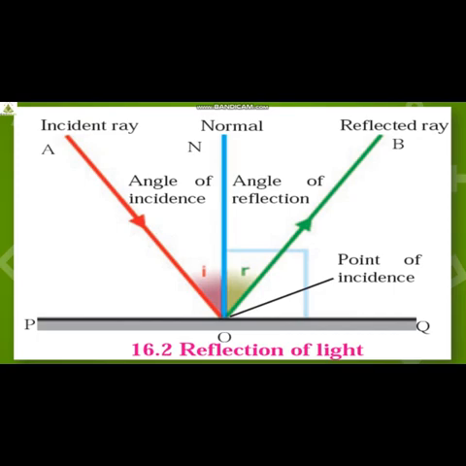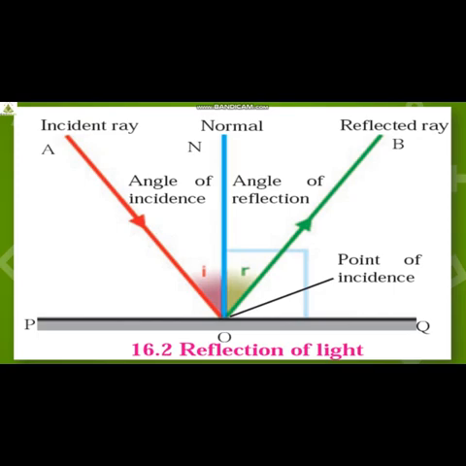Okay, as I said, now as ON is perpendicular to PQ, we are calling it the normal. Now, students, angle PON is equal to angle QON is equal to 90 degrees. Obviously, when I am drawing a perpendicular line NO or ON, that means angle PON is equal to angle QON, which is equal to 90 degrees.